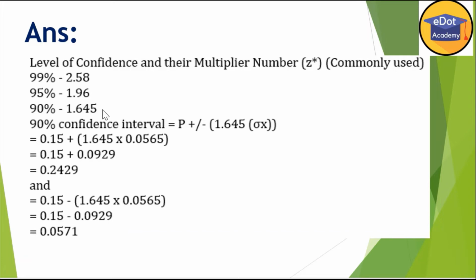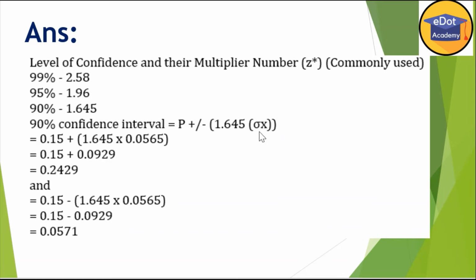So in the question they are asking for the 90% confidence level. What is the formula? The formula is the probability plus or minus, because you have to get two values here. One you take plus, then second you take minus, Z into sigma x.